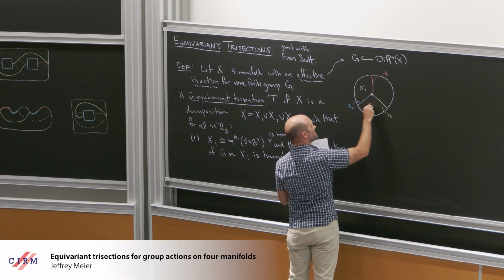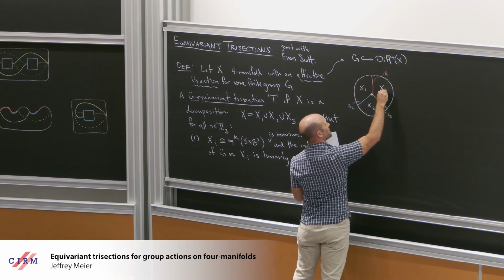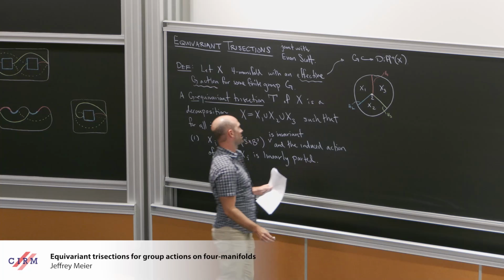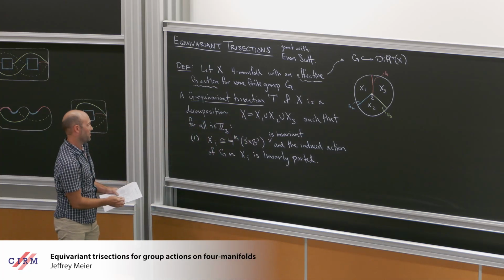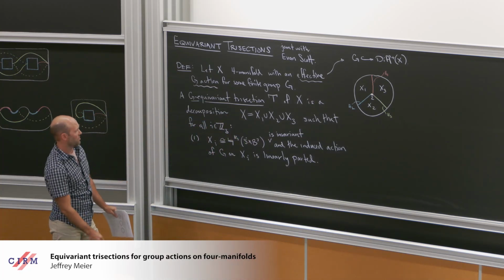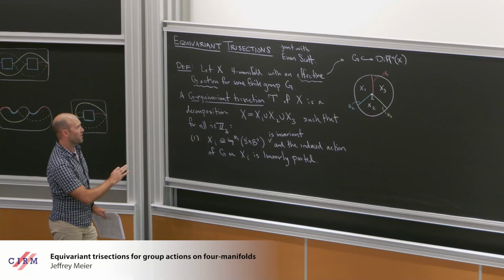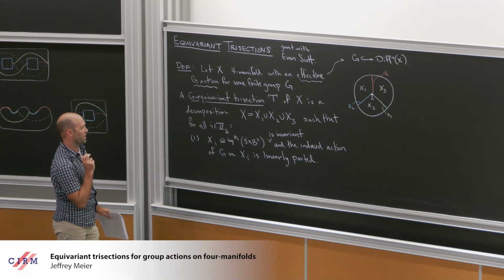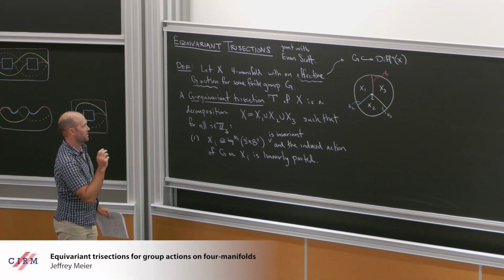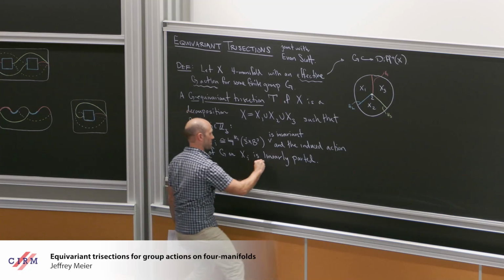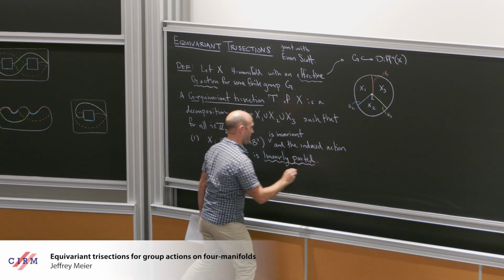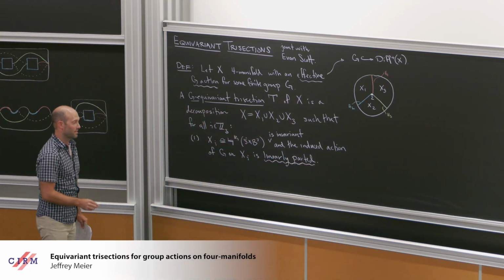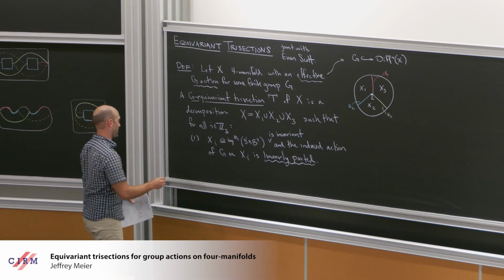So the three pieces show up like this, and then in the middle we're going to have our surface sigma. Each of these pieces of the trisection are invariant four-dimensional one-handlebodies, and the induced action has to be linearly parted. This is something that we'll need to say a little bit about. It's a very important hypothesis that lets the entire theory get off the ground.